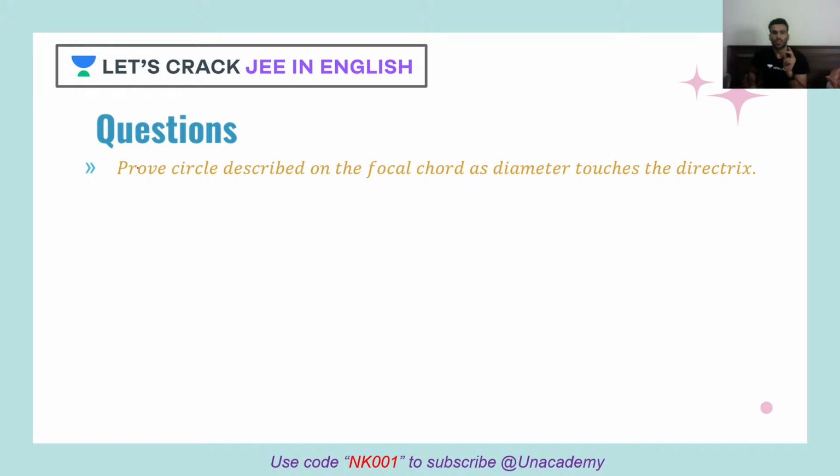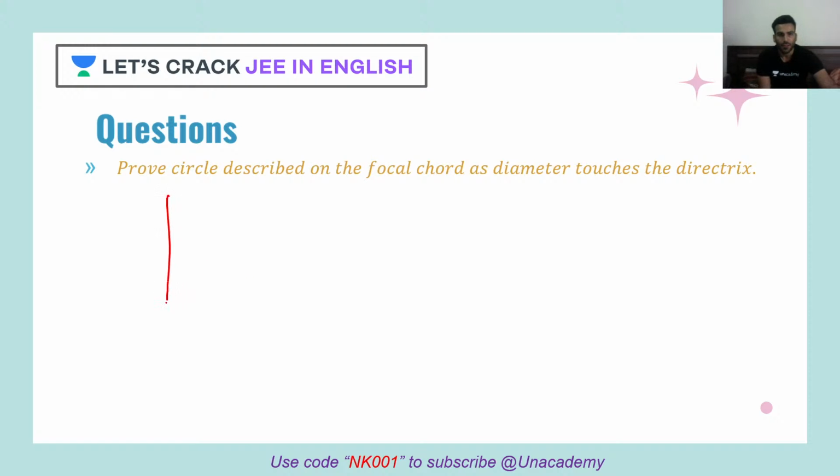Okay, so how would you do that? Again, it's very simple. What we can do is we'll just find out the circle. We have the coordinates. Obviously, when we'll have the equation of the circle, we'll also have the coordinates of the center. Then from center we can just calculate the perpendicular distance. That distance should be equal to what? The radius of the circle. Clear? So we can easily do that.